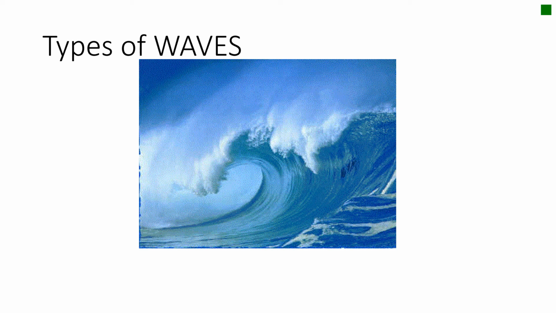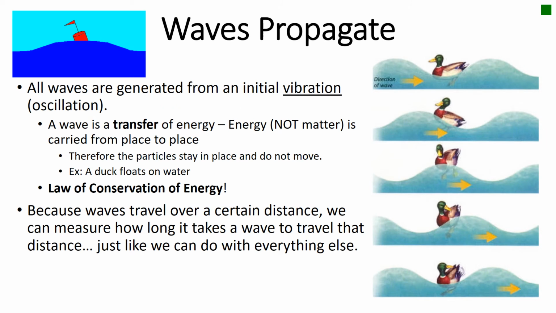Today's discussion will be on the two major types of waves. First off, waves, regardless of what type they end up being, all generate from an initial vibration. We also call this an oscillation. Think of either plucking a string or moving your hand up and down on the battle ropes.